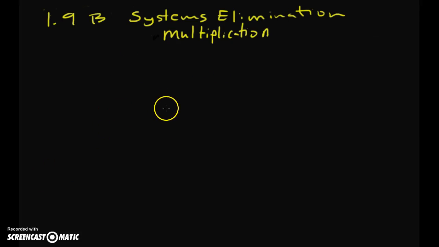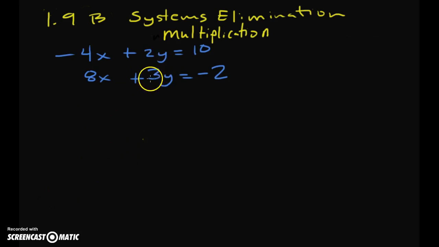Okay, this is the second part of solving systems with multiplication. In the first part, you saw an example like this, where you multiplied one of the equations to create an opposite number. And the way you set that up, you chose like -4 and 8, so the numbers in front of x. Well, the opposite of a -4 would be a +4, and the opposite of a +8 would be a -8. And then we figured out, okay, what did we need to multiply -4 by to get to -8?